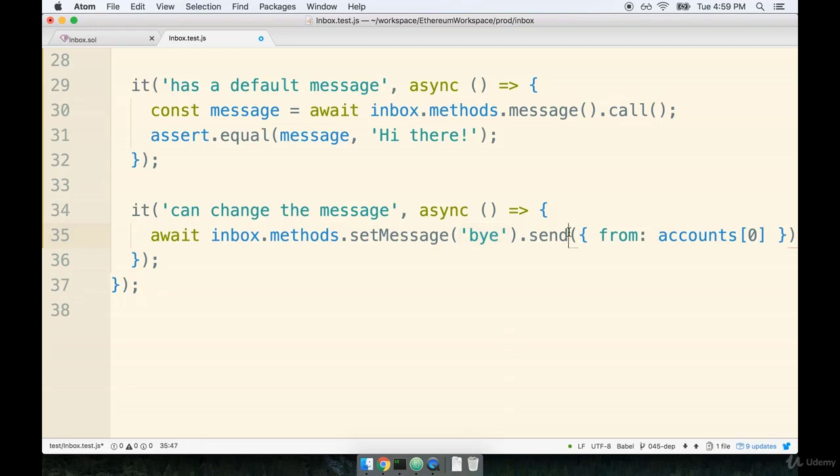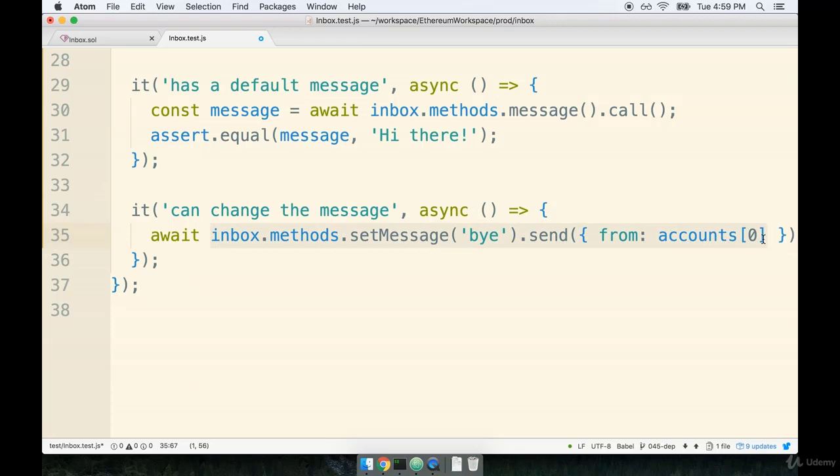So usually whenever we send a transaction to a function inside of tests, we usually don't assign the result to any variable because we get back the transaction receipt, and honestly, we can just assume that the transaction occurred successfully. If the transaction does not occur successfully, then this method right here is going to throw an error, and that will cause our entire test suite to fail.